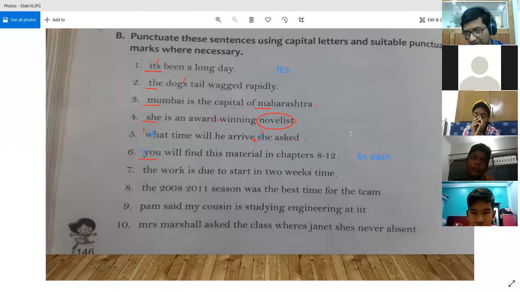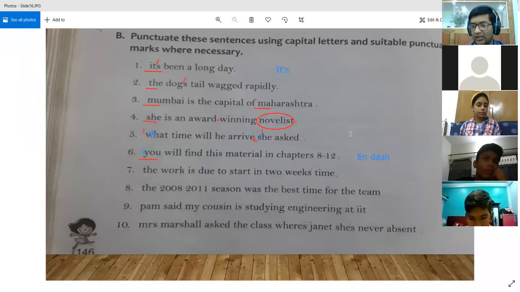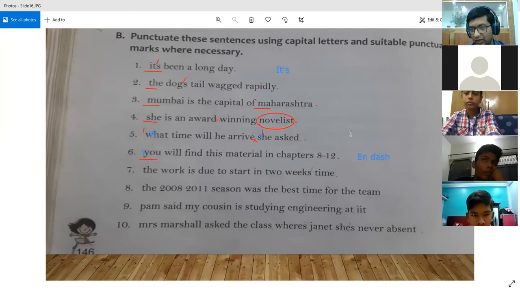For those cases, hyphen is used. Hyphen is not used to show a range of numbers. So whenever you find a dash in between two numbers, whether it is for years like 2001 to 2020, right, or you are seeing chapters 8 to 12, whenever you find numbers and in between a dash is there, it is always going to be an n dash and not a hyphen.